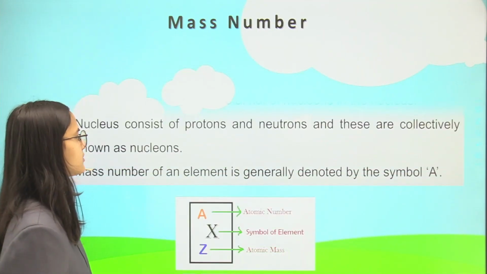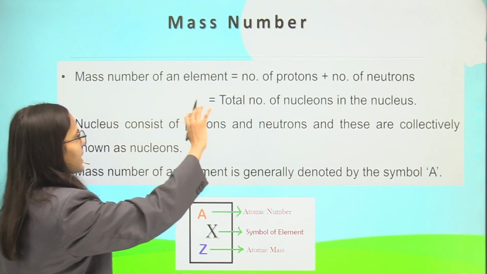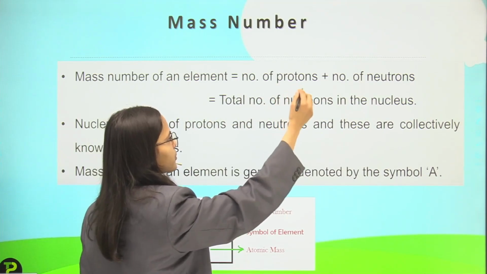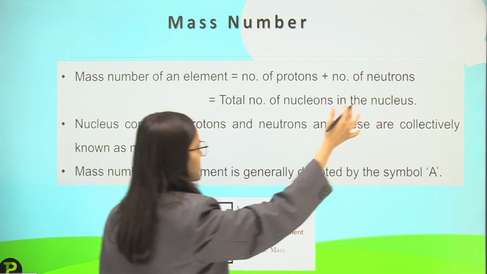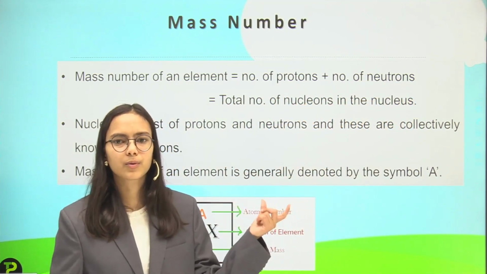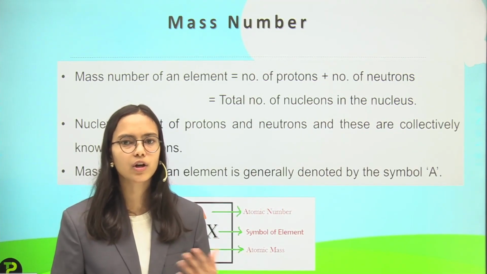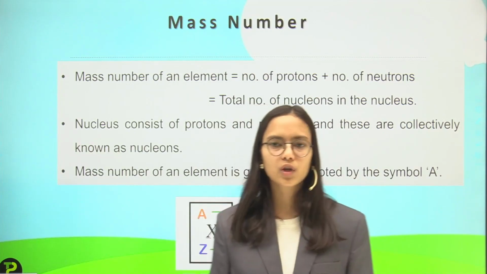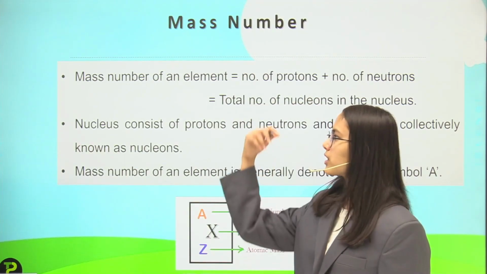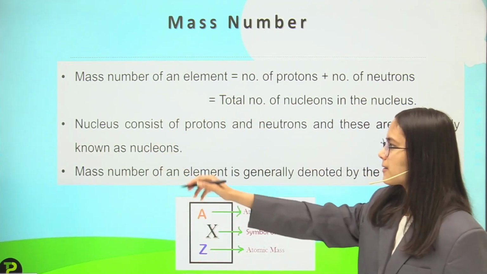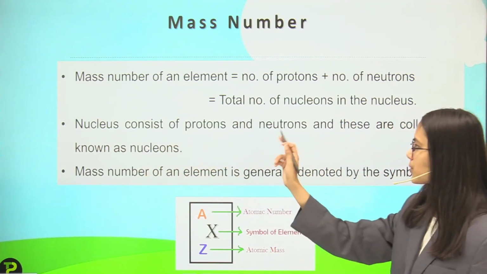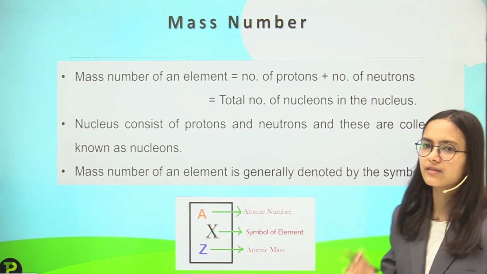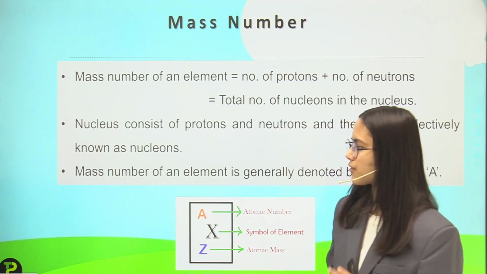The mass number of an element is equal to the number of protons plus the number of neutrons, and protons and neutrons together are called nucleons. So the total number of nucleons present in the nucleus together gives us the mass number. The nucleus consists of protons and neutrons, collectively known as nucleons, which we have already discussed.